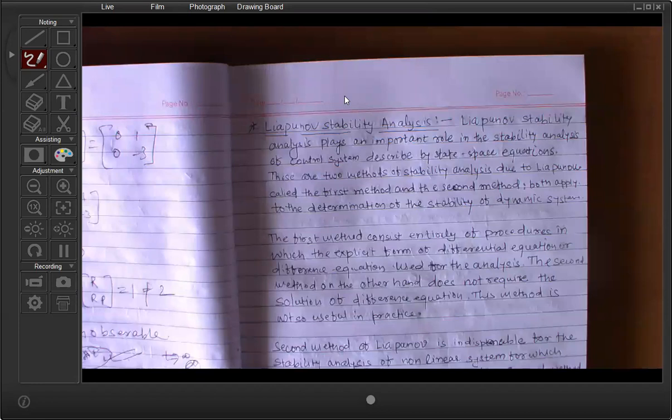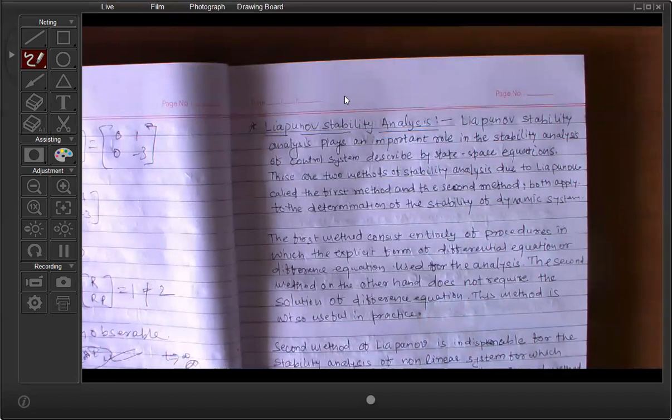Okay. In the first method of Lyapunov, we use the solution of the state space equations. The first method consists entirely of the procedure which uses the explicit solution of the differential equation of a linear continuous system and the difference equation of a discrete system for the analysis. The second method, on the other hand, does not require solution of the equation.